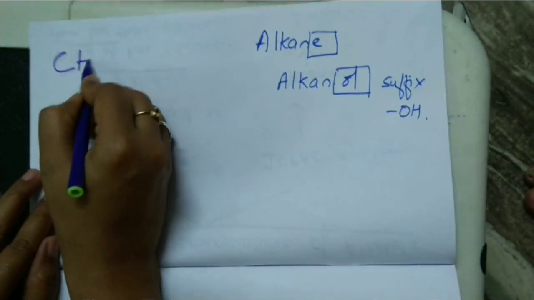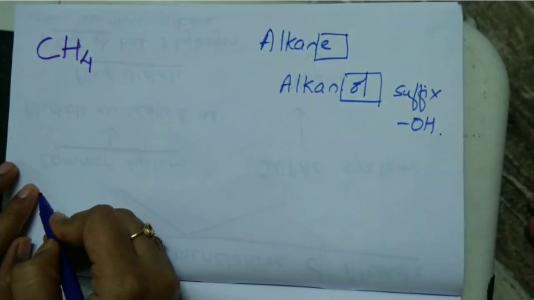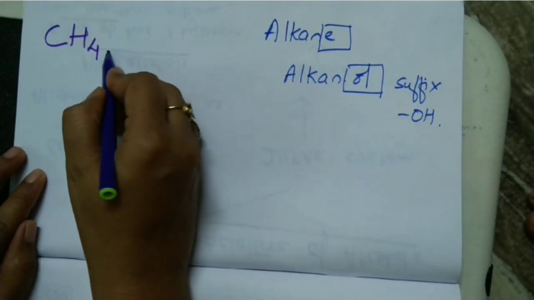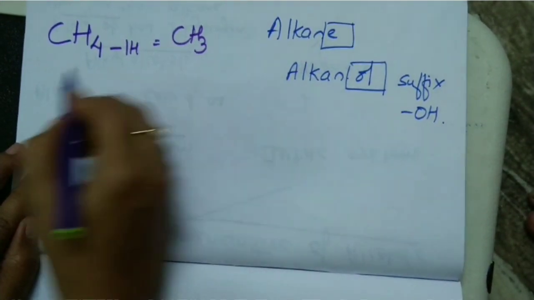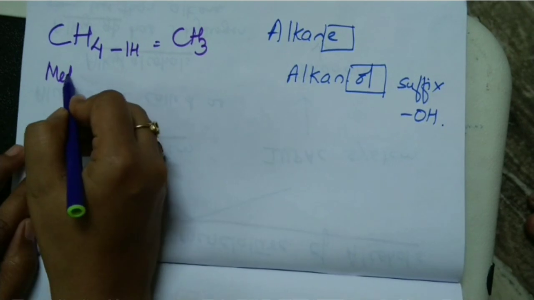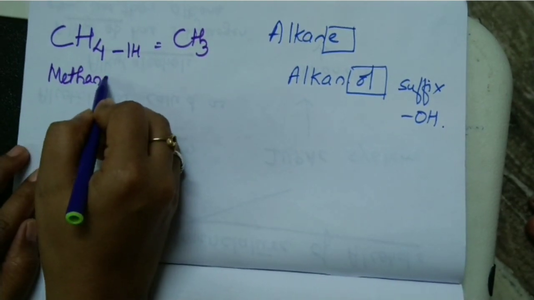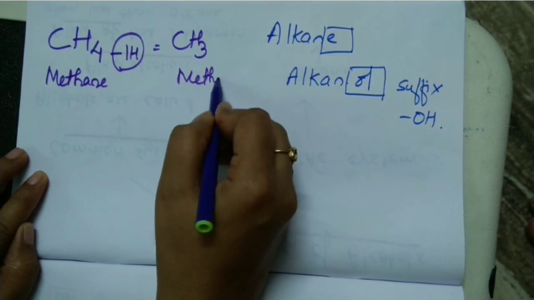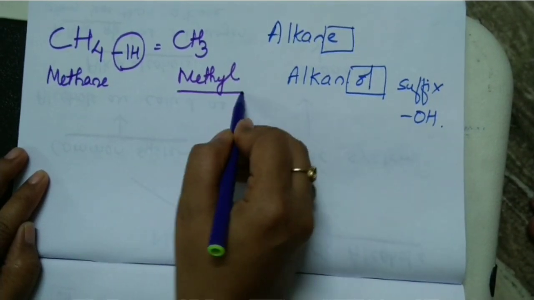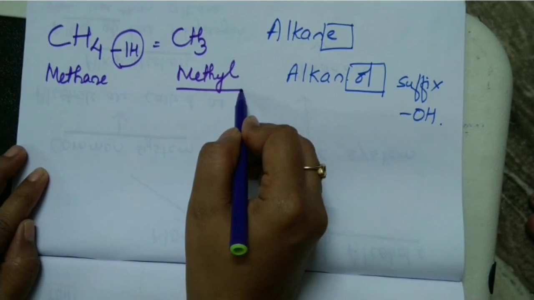So we shall look into some of the examples. Example of an alkane is CH4. So minus 1 hydrogen is equal to CH3. So this is methane. If you remove 1 hydrogen from methane, it becomes methyl. So methyl is an alkyl group.